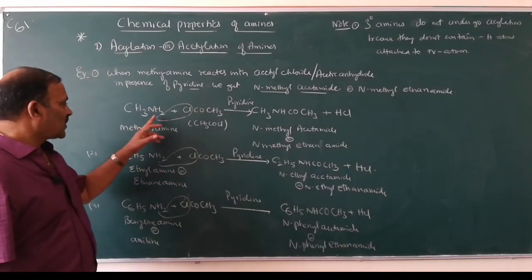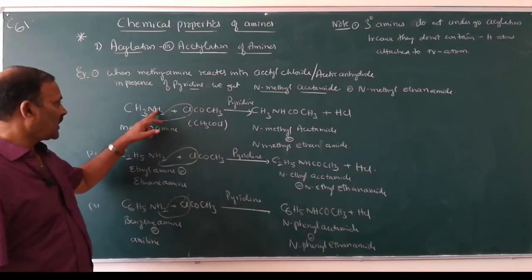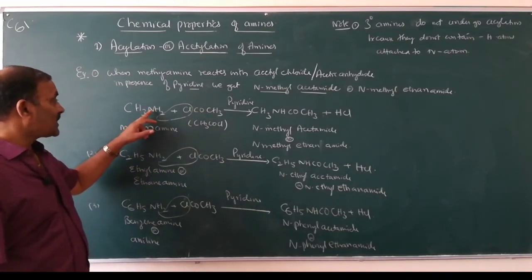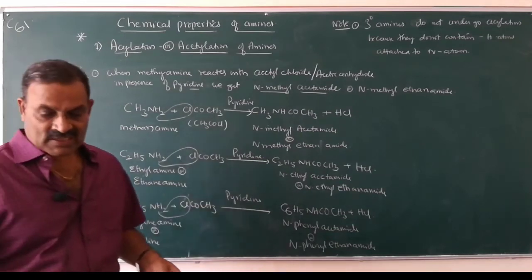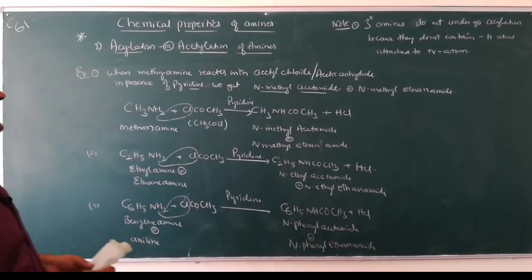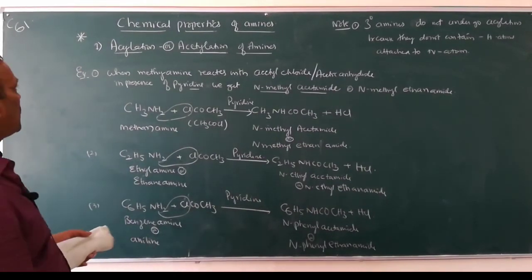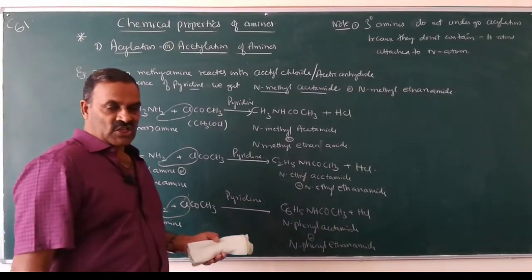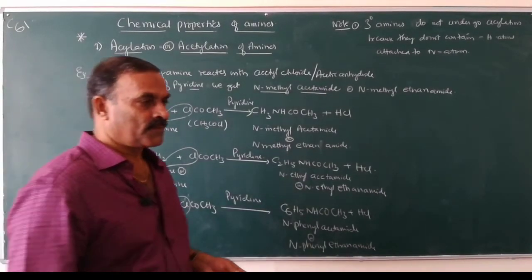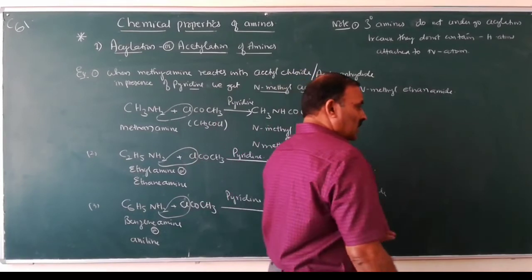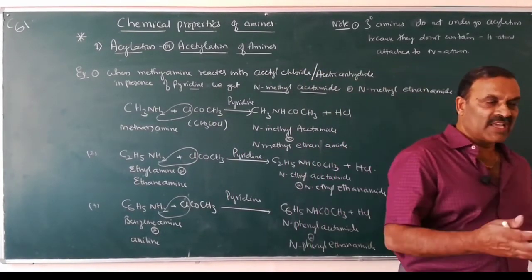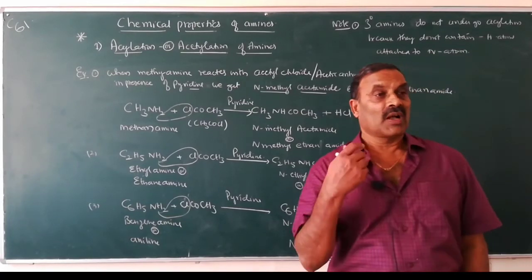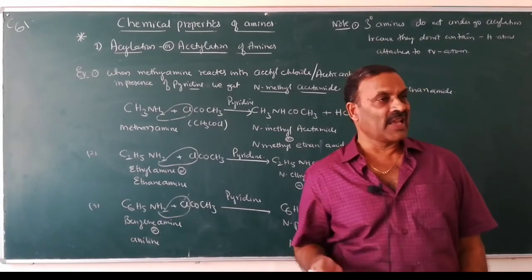Since tertiary amine does not contain any hydrogen atoms attached to the nitrogen atom of the amine group, they do not show acetylation or acylation. So what is acetylation? Addition or substitution of 1H atom of amine group by an acyl group.